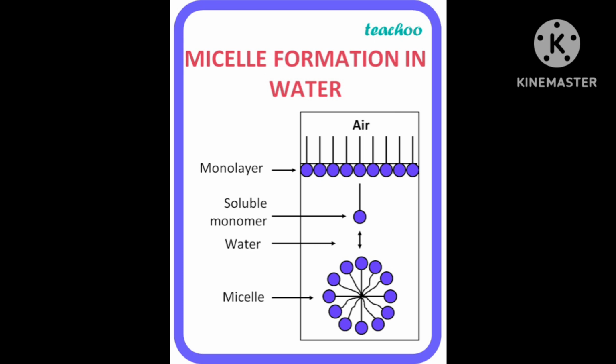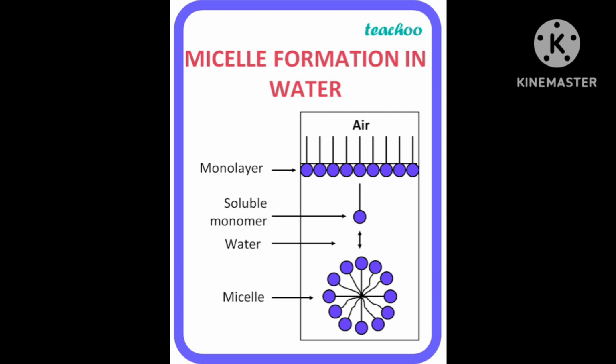Now CH2 is only 11, but in soap, in stearate it was 16. In stearate it was CH3(CH2)16. But here CH3 is there, CH2 is also there, but the number is only 11.